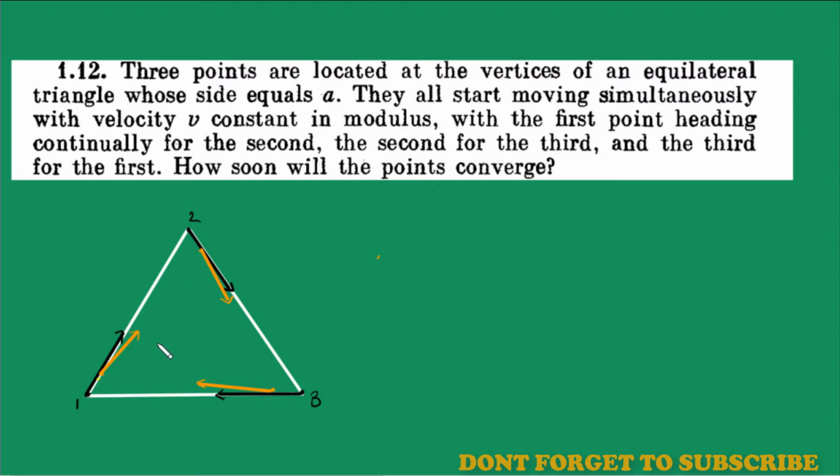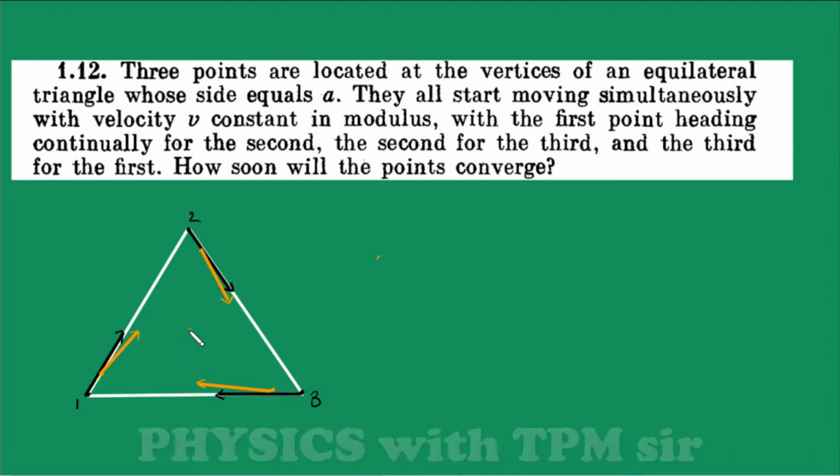But one thing must be observed, that all three particles have similar motion, because their conditions are similar, their speeds are similar, their locations are symmetrical. Means if this is the centroid, then about this their velocities are symmetrical, and their positions were symmetrical initially.